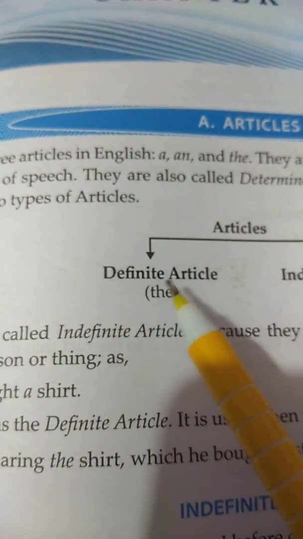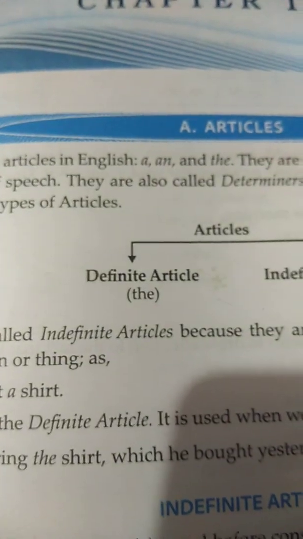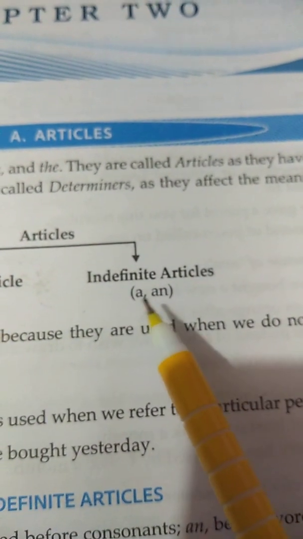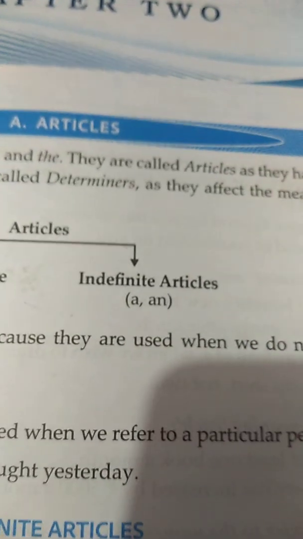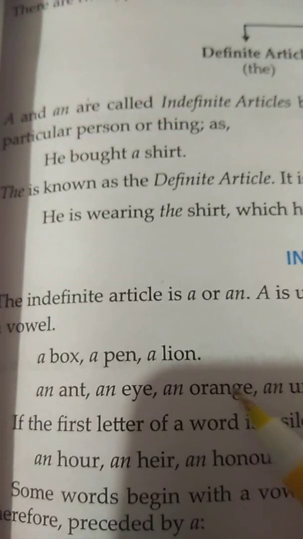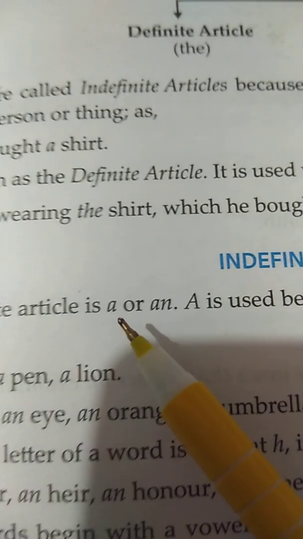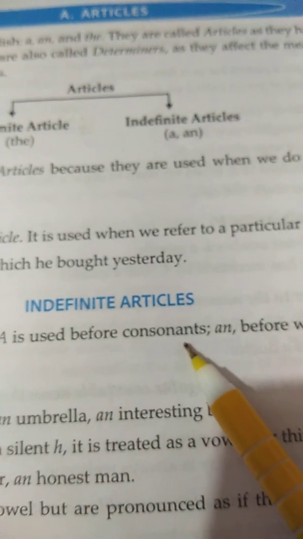Article the is called a definite article because it refers to a particular person or thing. And articles a and an are called indefinite articles because they do not refer to any particular person or thing. Now next we have discussed indefinite articles, a and an. So where do we use a and where do we use an? A is used before consonants and an is used before vowels.